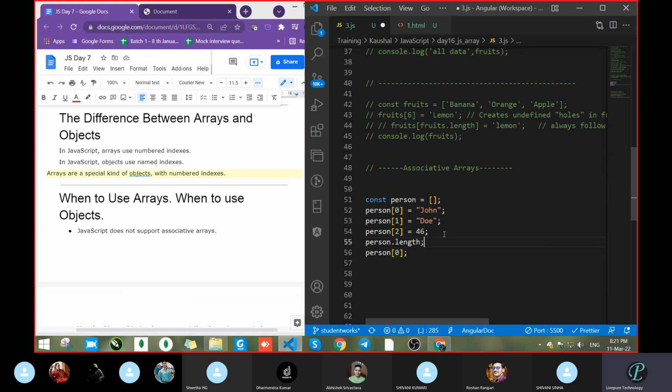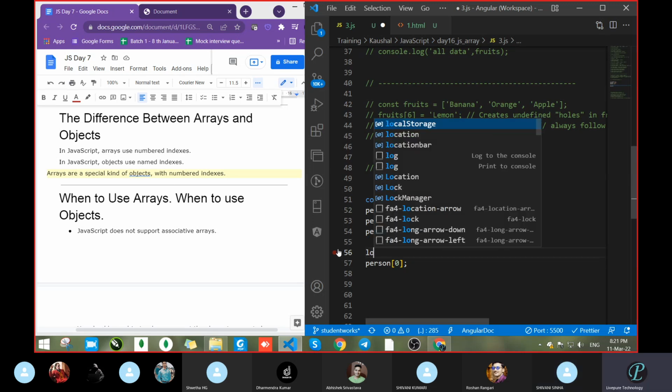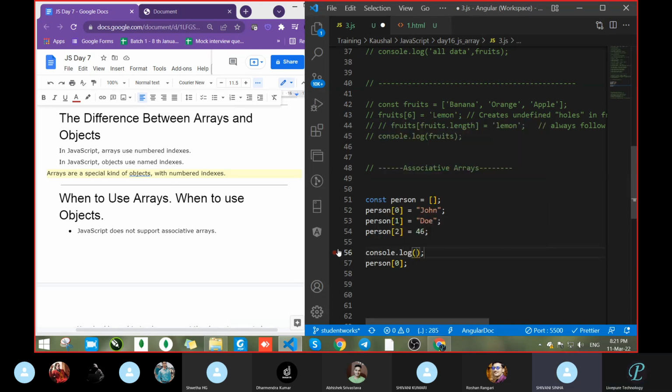What will you get as the output? Tell me, one by one. Line number 51, we take a variable, const, with the variable name person, and take an array. In line number 52, we pass the value of the array, 0th position, Shivani.